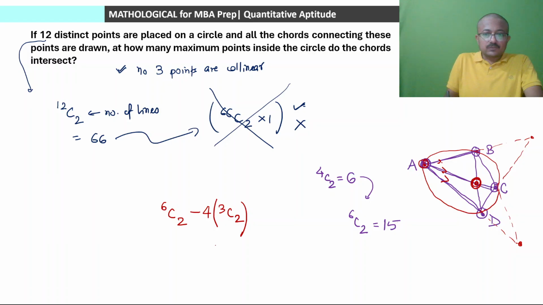ठीक है. अगर इसको जैसे हमने सब्ट्रैक्ट किया, this value comes out to 15 - 12, which is equal to 3. Now this 3 is coming out because of one point that is inside the circle and 2 points which are outside the circle.